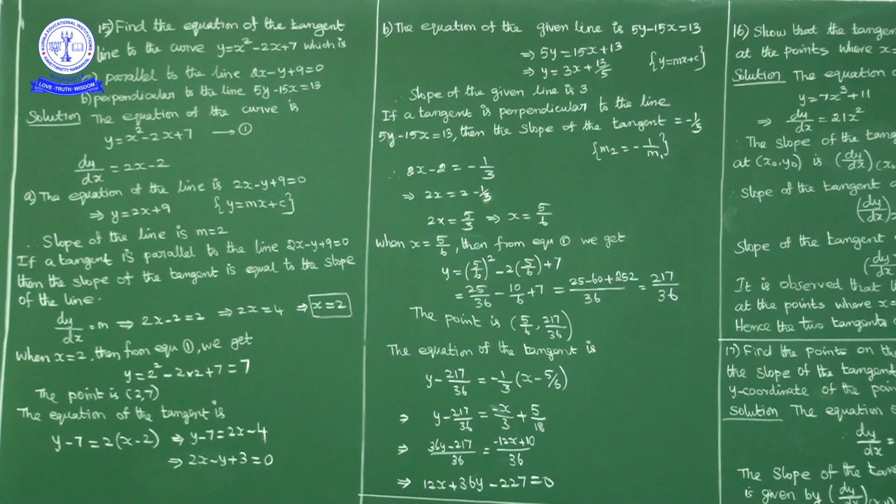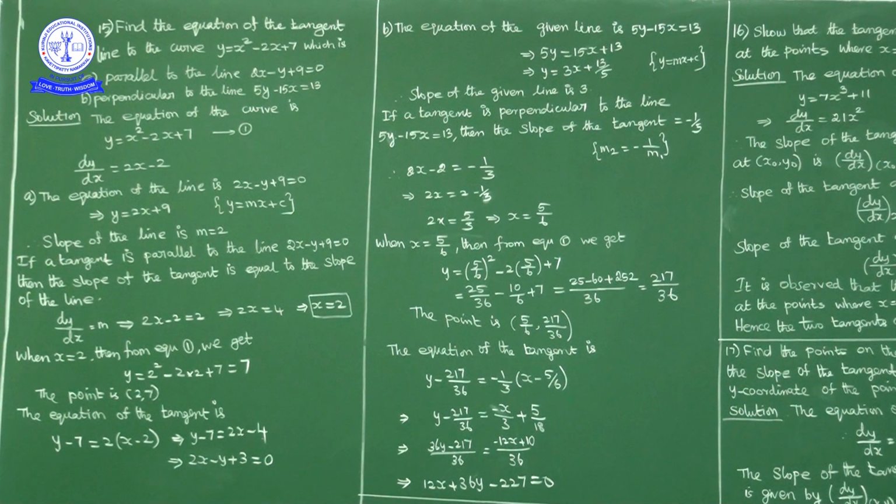What is given? Find the equation of the tangent to the curve which is perpendicular to this line. Perpendicular to this line means the slope of this line and the slope of the tangent to the curve are perpendicular to each other.